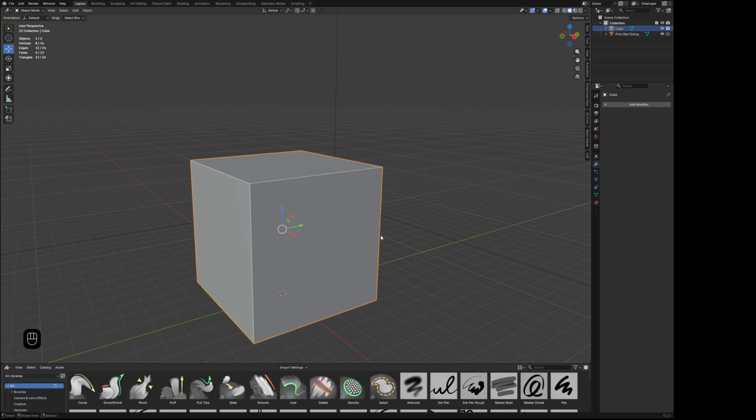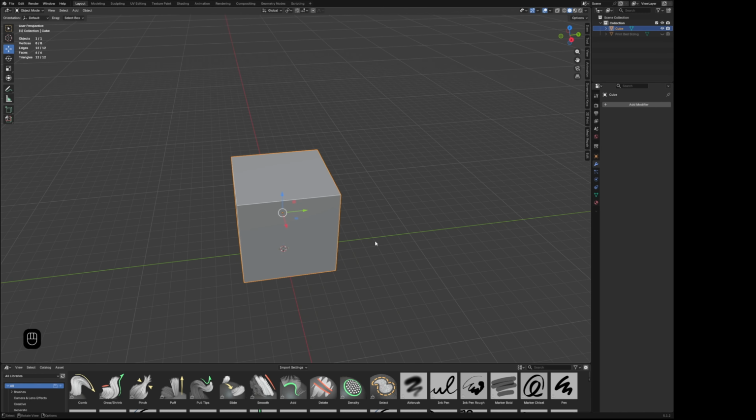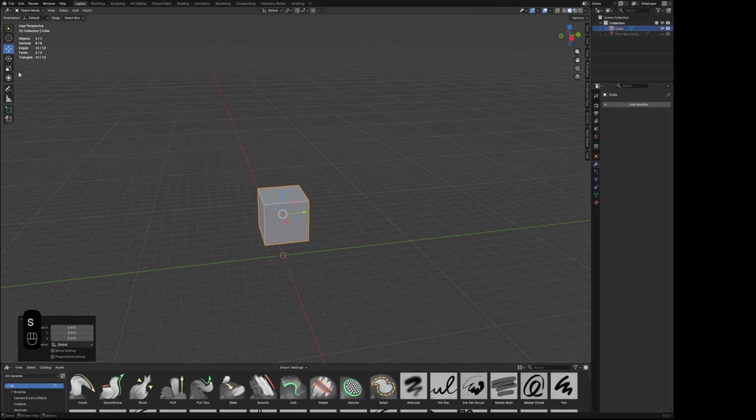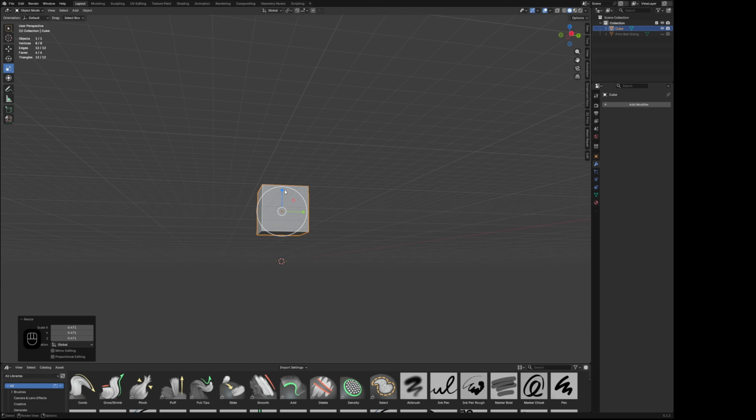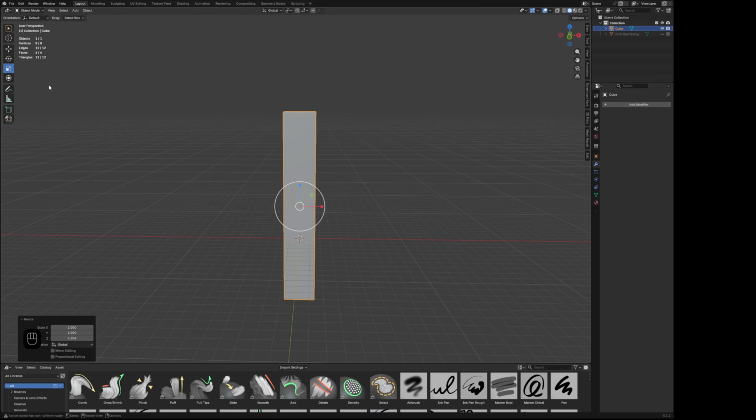Alright, so a quick setup for the shrink wrap modifier. Go ahead and shrink your cube down. Click that transform tool on. Scale it up.